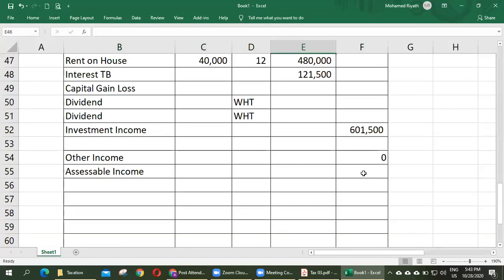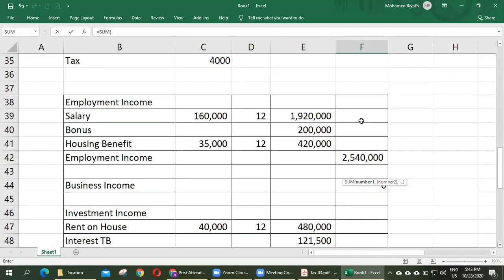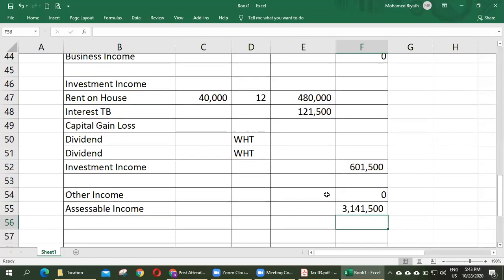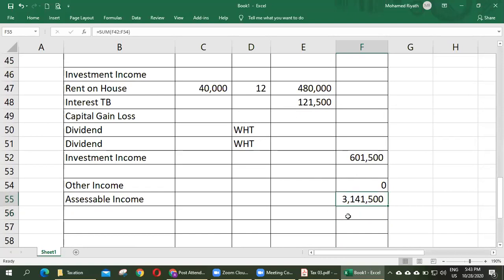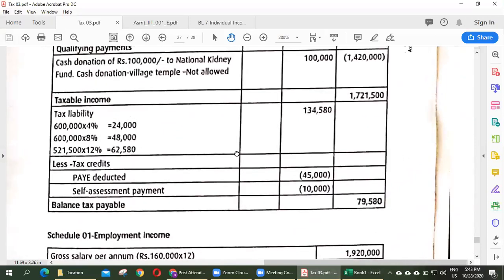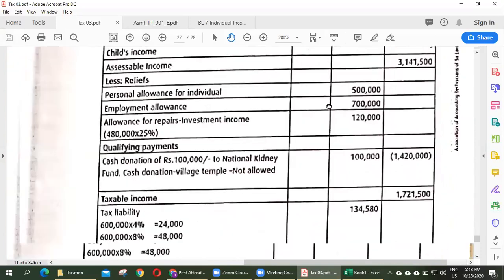Then how much accessible income? Accessible income equal how much? So one question comes. No need to reduce the from print. Right. I will come to the point later. Right. Accessible income 3 million. Check the answer. Right. We get the same answer.